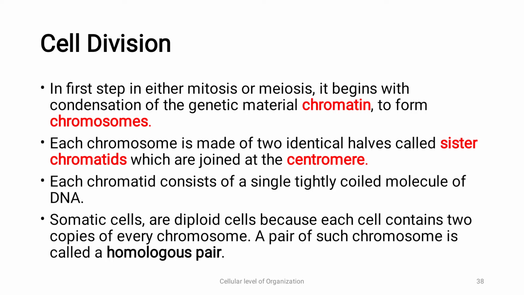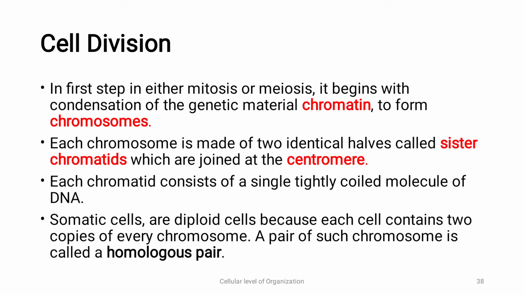Each chromosome is made up of two identical halves called sister chromatids, which are joined at the centromere. We'll see in the diagram on the next slide what these sister chromatids are and how they are joined at the centromere.